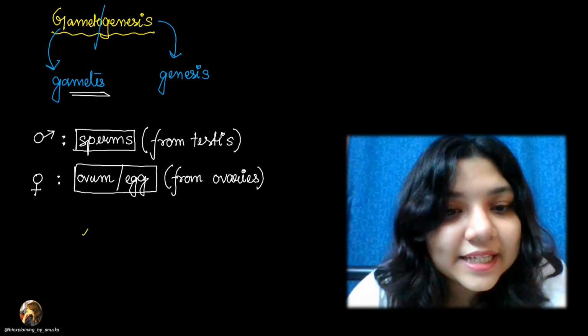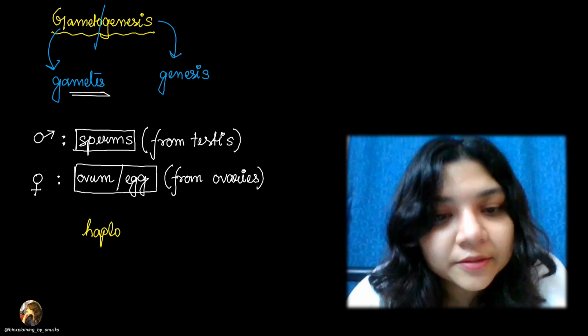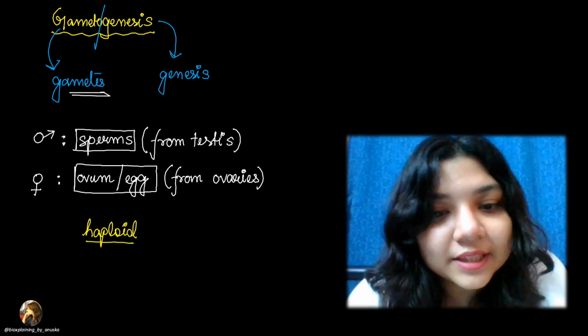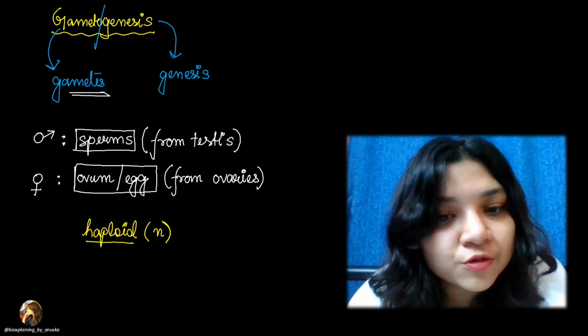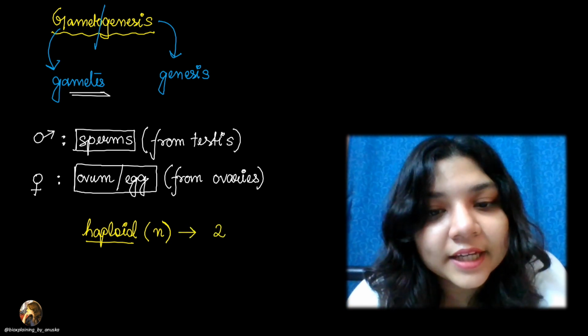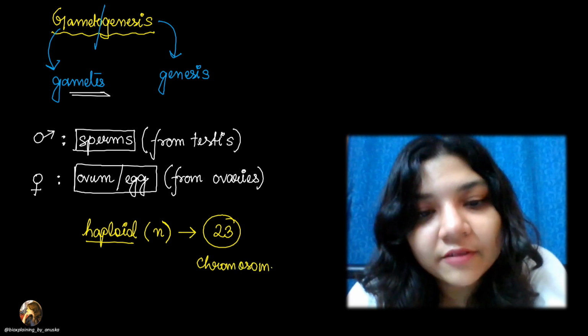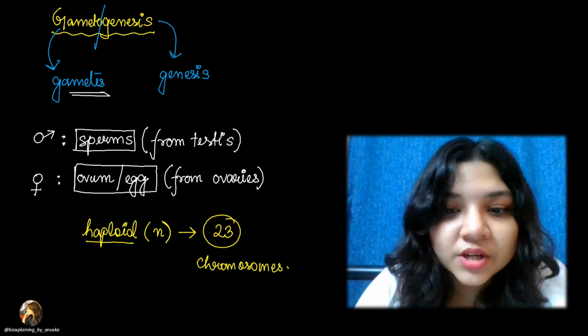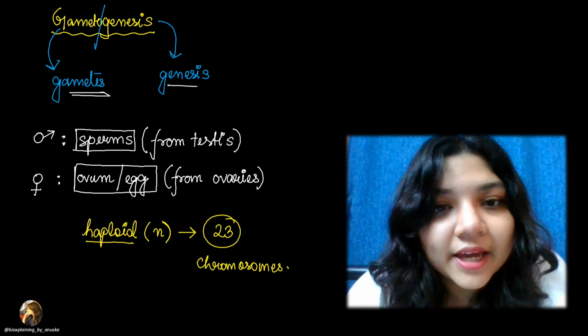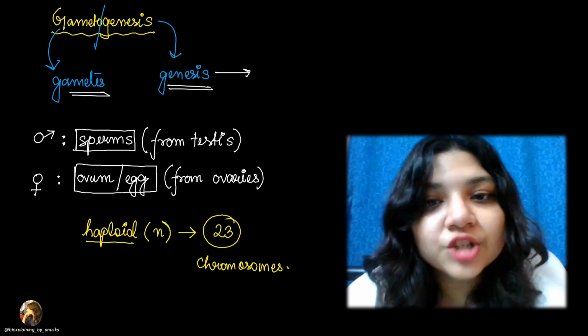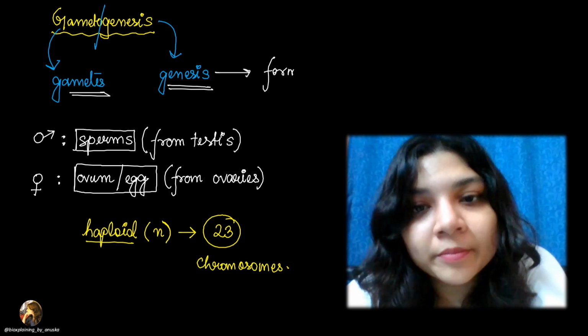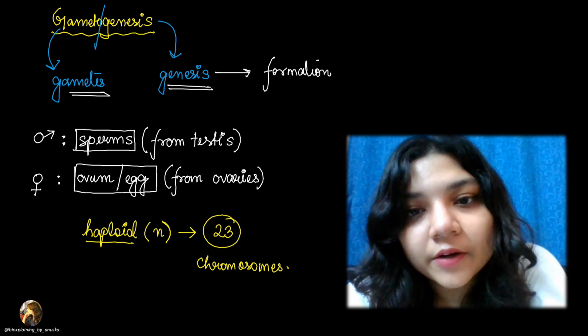And the special feature of these gametes is that these gametes are haploid. Haploid means they have n number of chromosomes, half the number of chromosomes. So for human beings, this n is 23. So gametes have n number of chromosomes. And genesis, what does genesis mean?